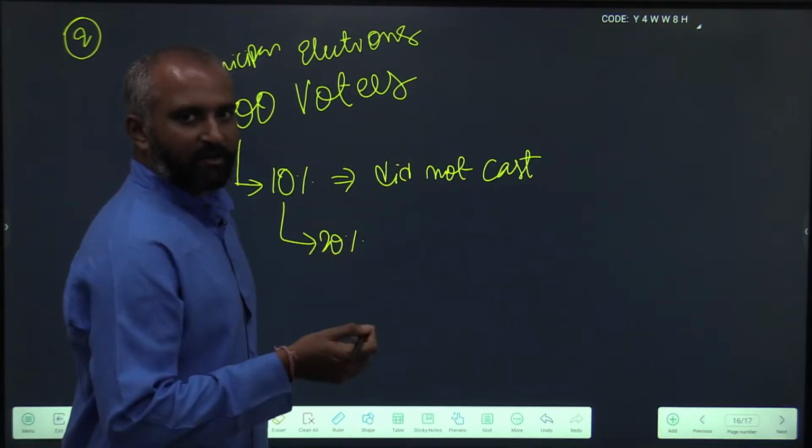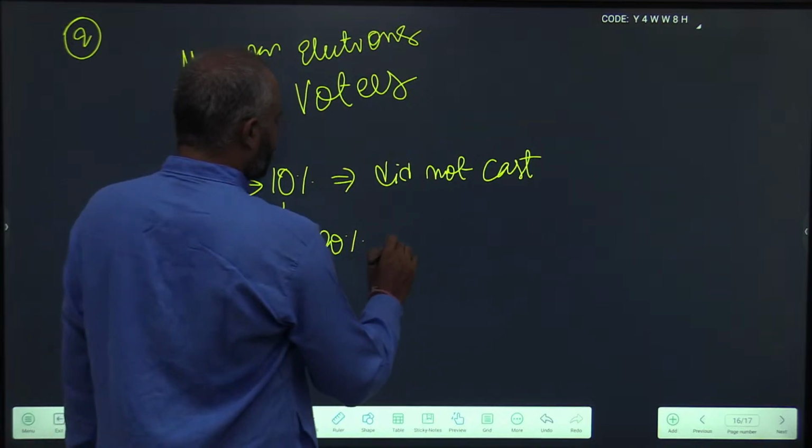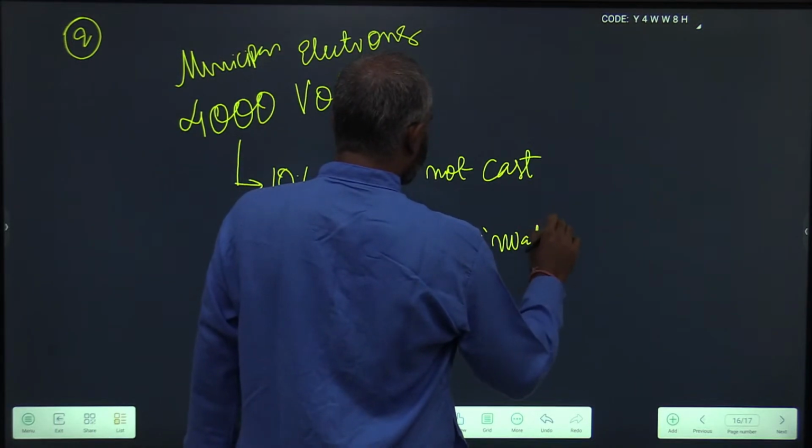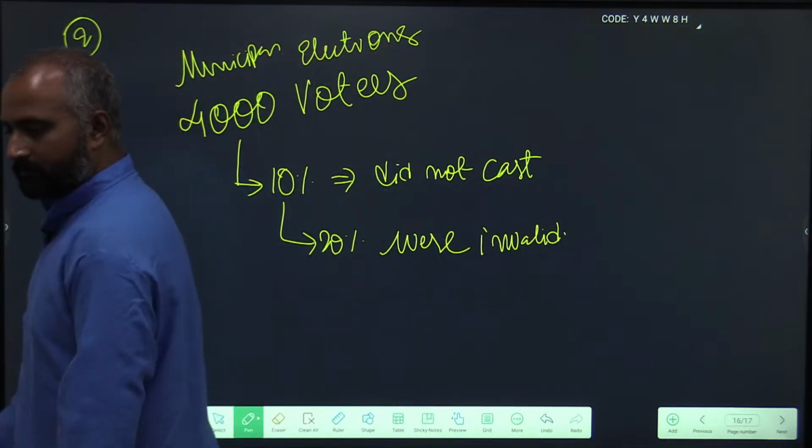Out of the remaining votes that were cast, 20% were found invalid.